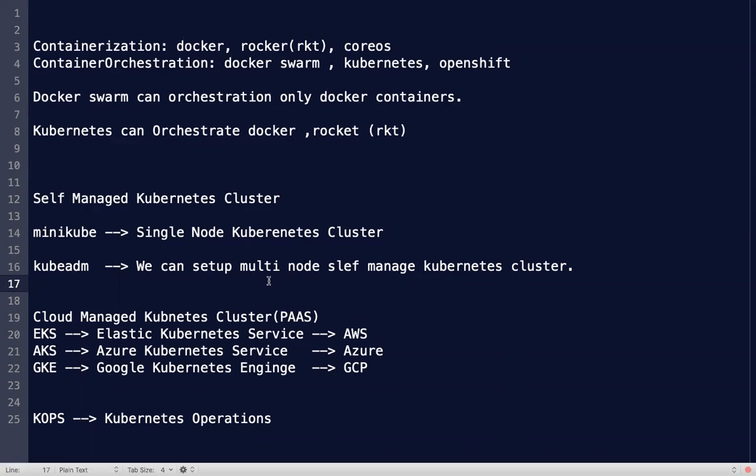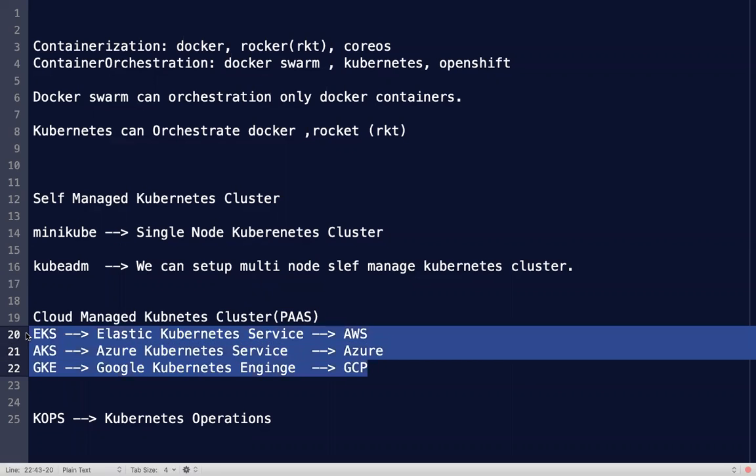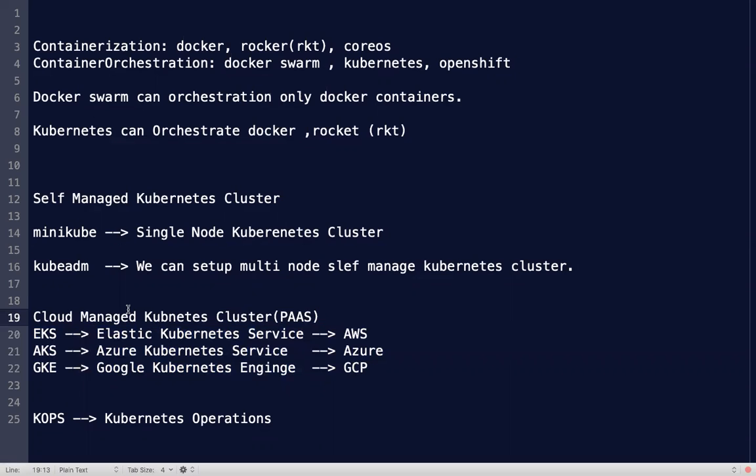If they want to do the Kubernetes cluster setup in on-premise data centers, they cannot go with cloud managed services. Some banking applications may not use clouds like AWS or Azure. In that case, if they want to use Kubernetes clusters, what is the option? They can go with cloud managed, or they have to do a self-managed Kubernetes cluster.